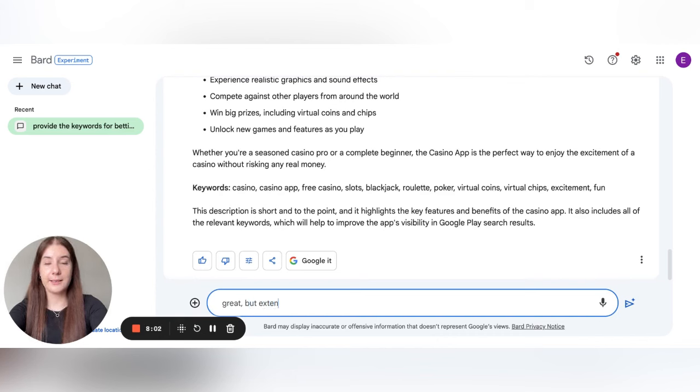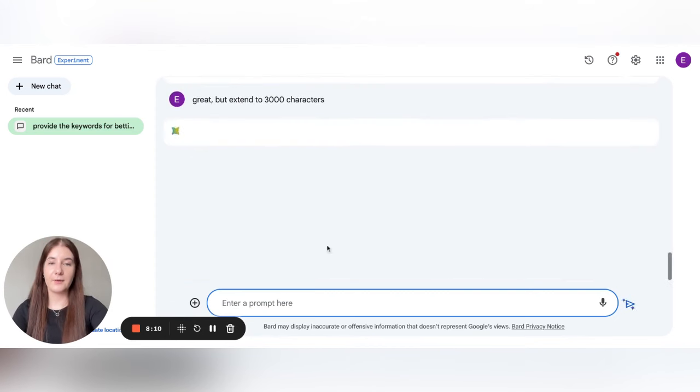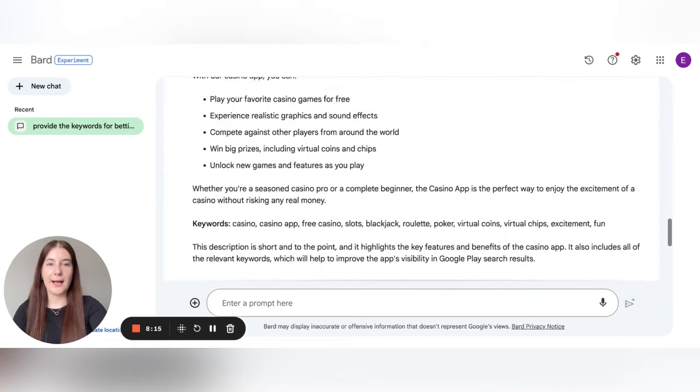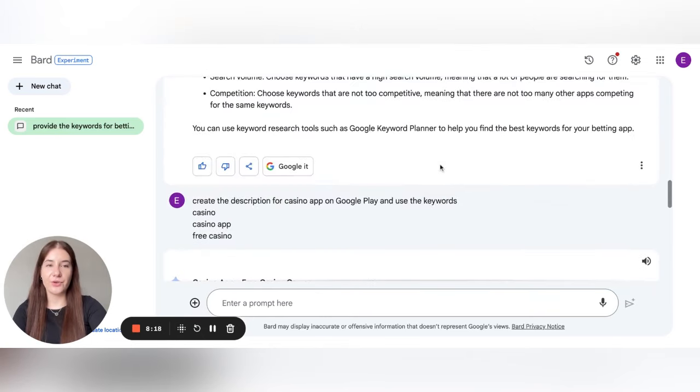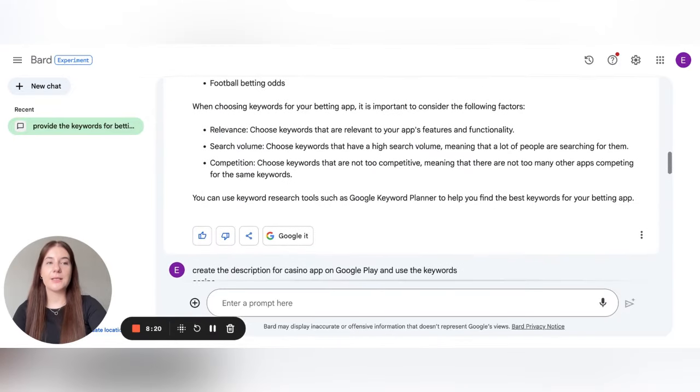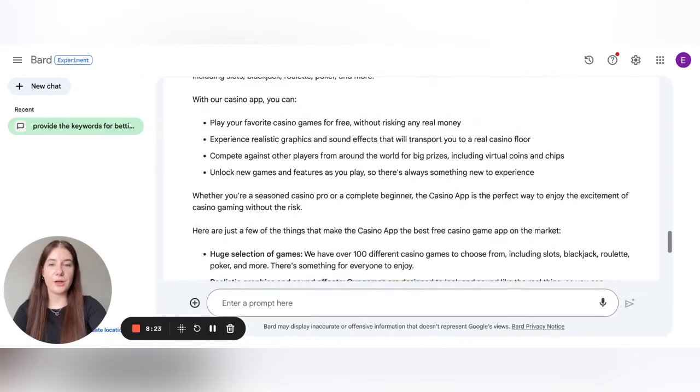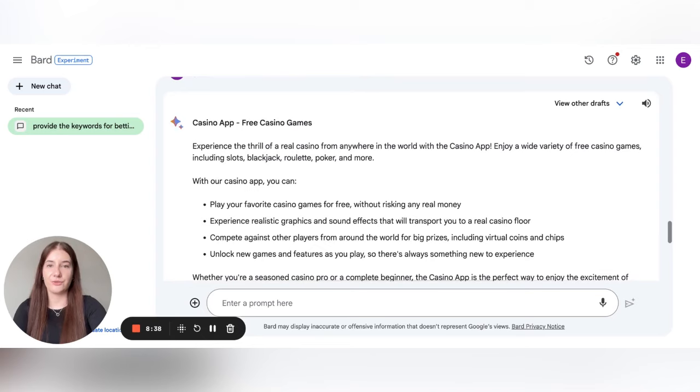Great, but extend it to 3,000 characters. Let's see if this description will be longer. And really, the possibility to get drafts, to get several options at once, is extremely useful. You do not need to regenerate the response as we do with ChatGPT. We can check the drafts created and choose the one which we like, or we can get three more and regenerate the response.